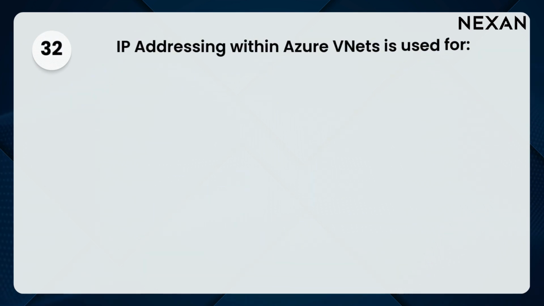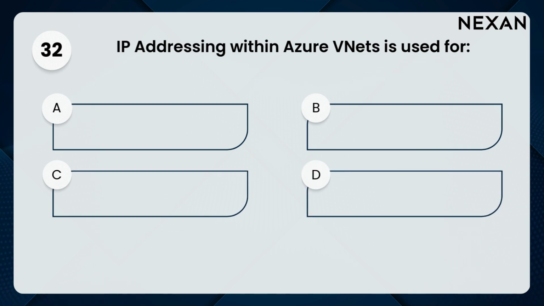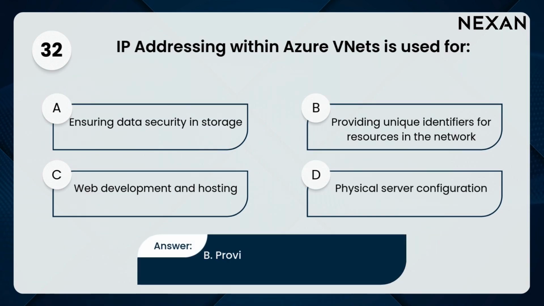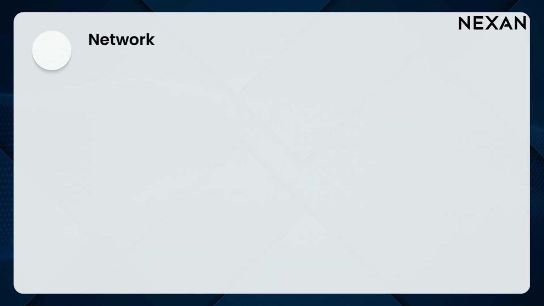32. IP addressing within Azure VNets is used for: A. Ensuring data security and storage, B. Providing unique identifiers for resources in the network, C. Web development and hosting, D. Physical server configuration and maintenance. Answer: B. Providing unique identifiers for resources in the network.